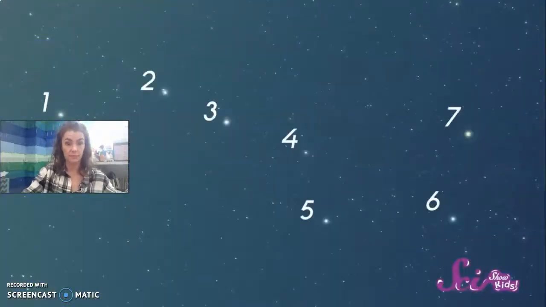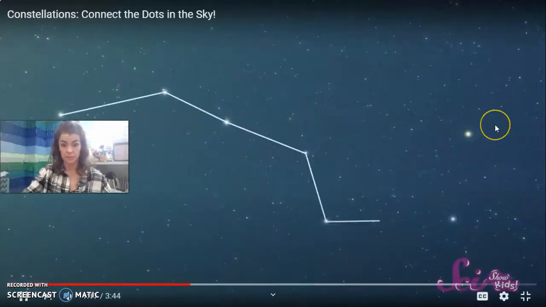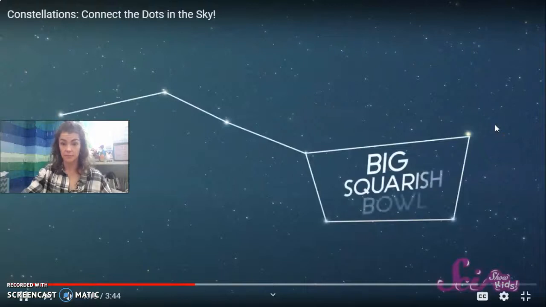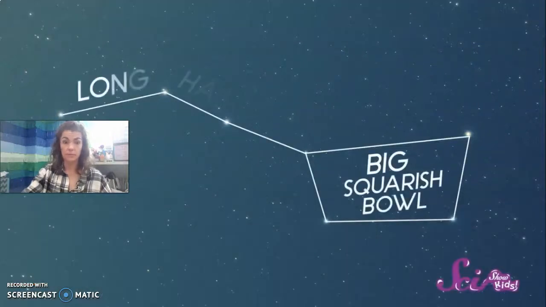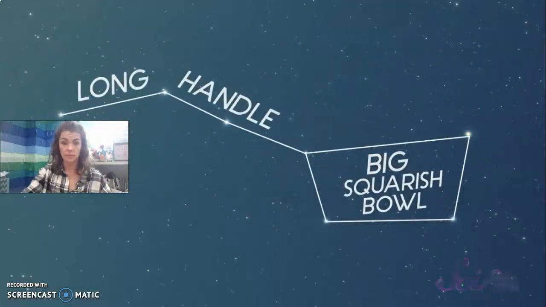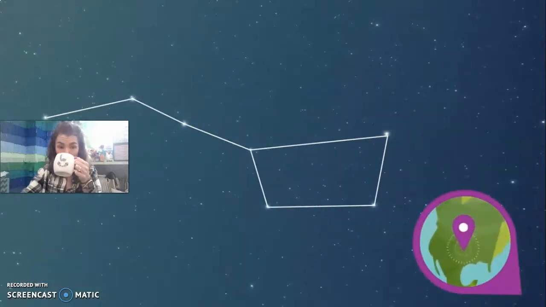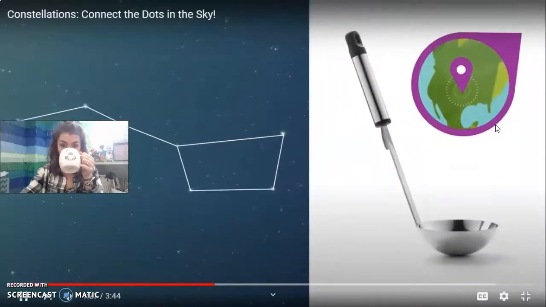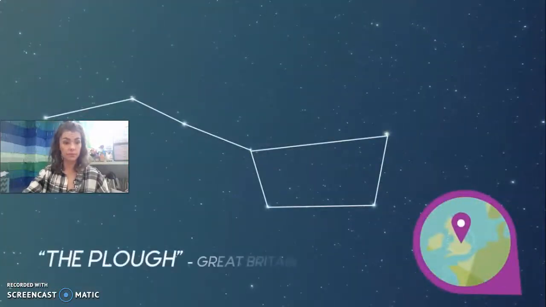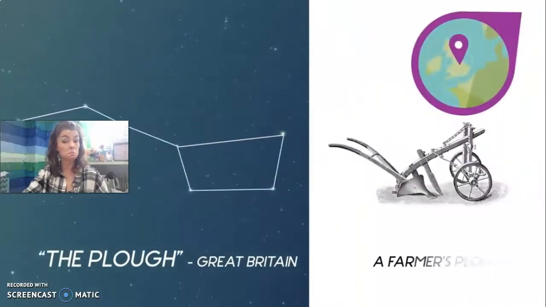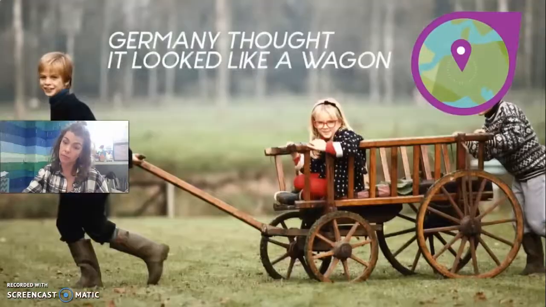It's made of 7 bright stars, and if you connect the dots of those stars, you'll see a big squarish bowl with a really long handle sticking out of it. In the United States, some people thought the stars looked like a big ladle or spoon, so they called it the Big Dipper. But just like the fluffy clouds we were talking about, groups of stars can look different to different people. In Great Britain, for example, the same 7 stars are called the Plough because they were thought to look like a farmer's plow. And people in Germany thought it looked like a wagon.